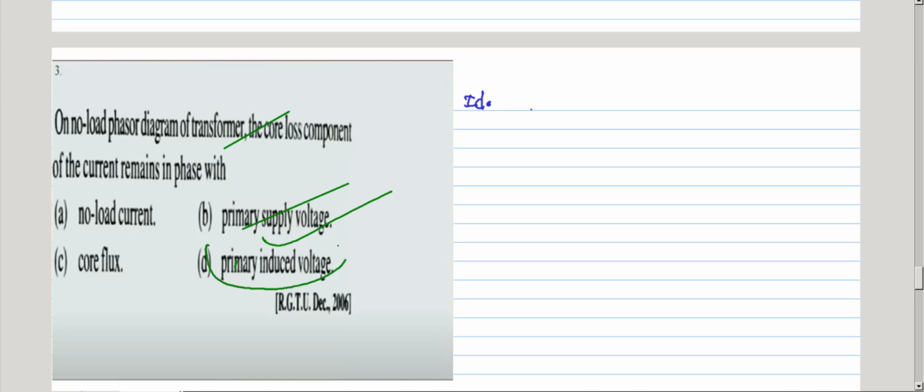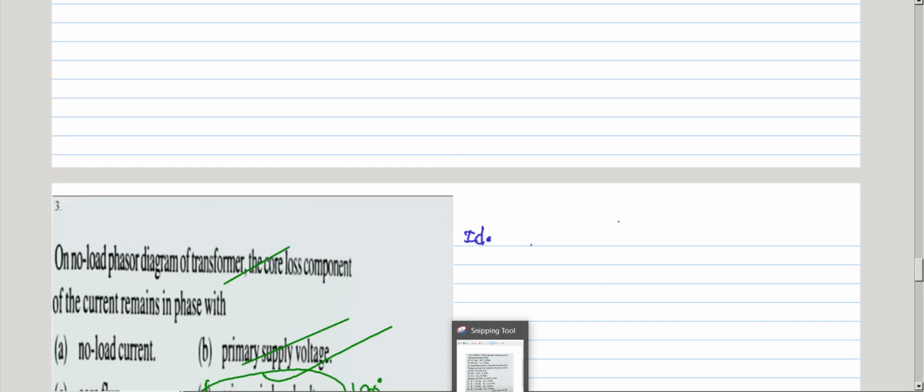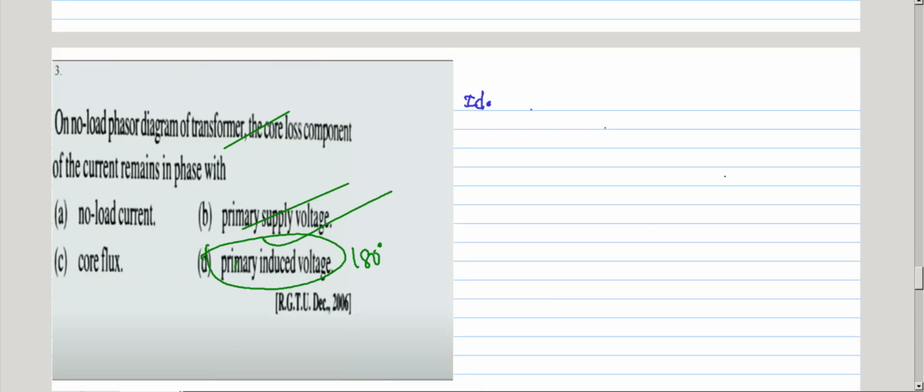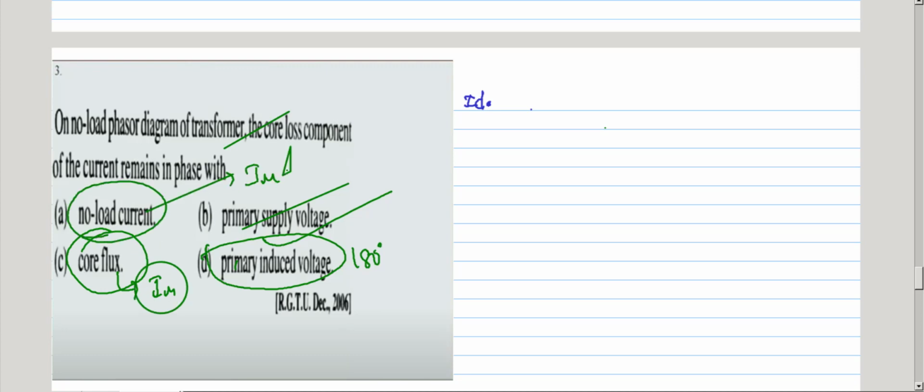For the primary induced voltage it is 180 degrees in phase. So it is the induced EMF, and the iron loss component is 180 degrees. Okay, 180 degrees. And for the core flux, the magnetizing component of current is in phase with the core flux. So the no load current consists of the magnetizing component of current plus the iron loss component.